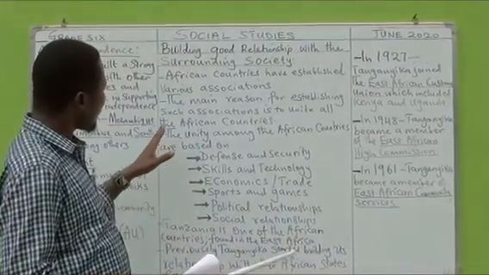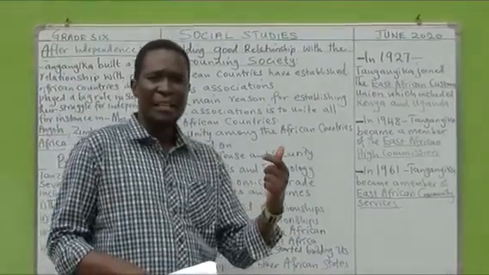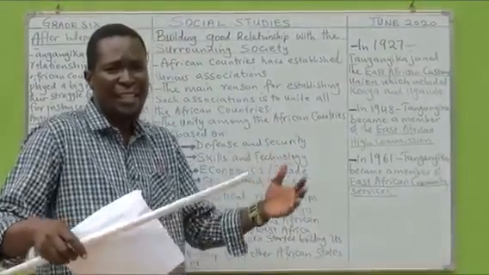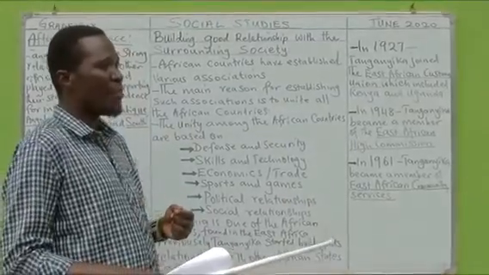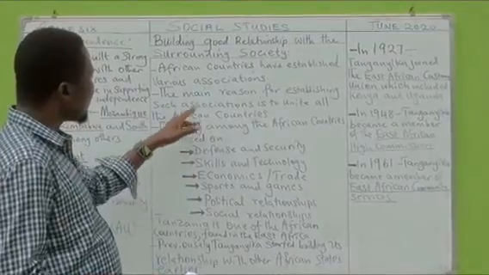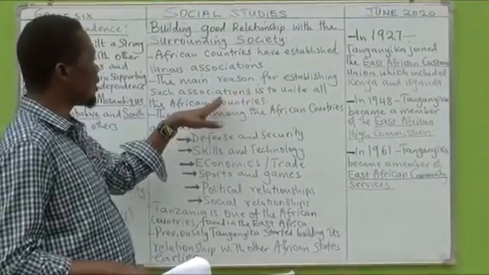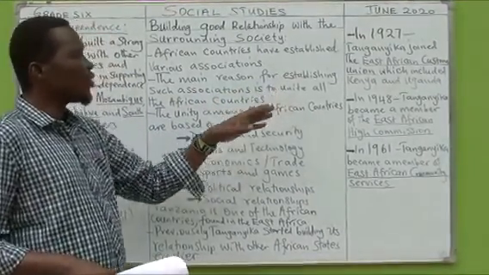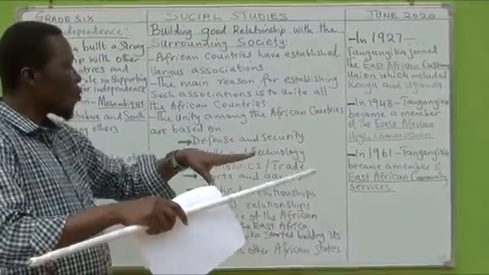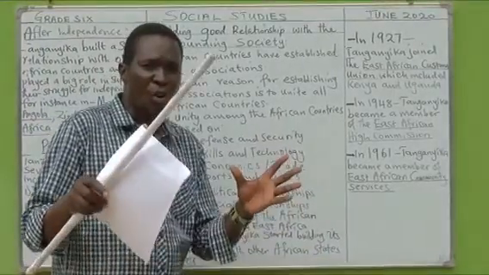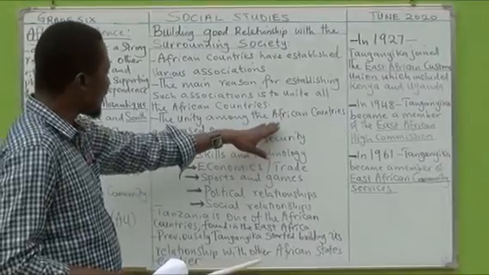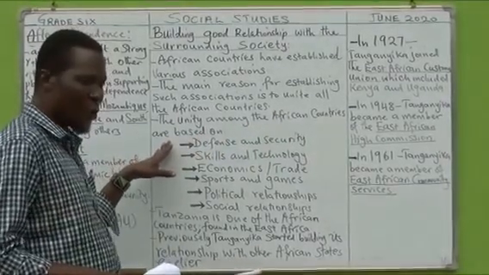This helps in enhancing peace and harmony among the states. The main reason for establishing such associations is to unite the African states so that they work together with a common goal. The unity among the African states is based on the following.